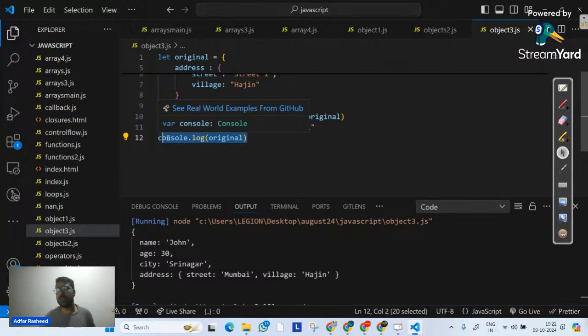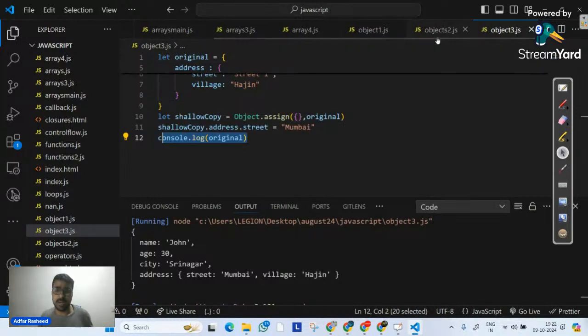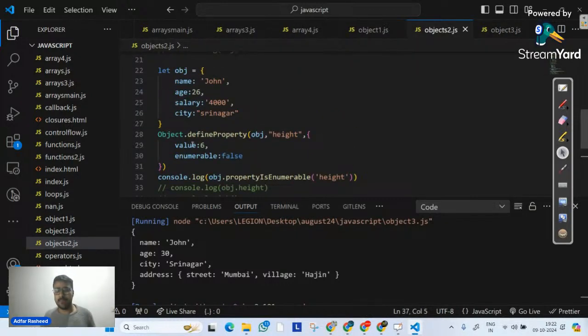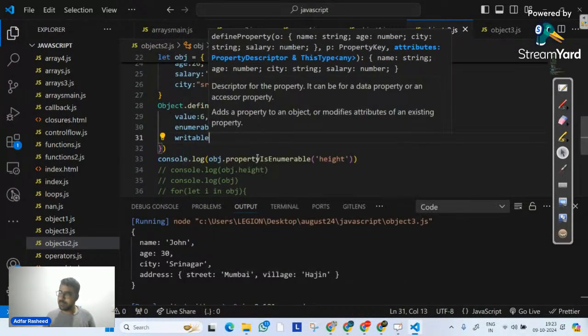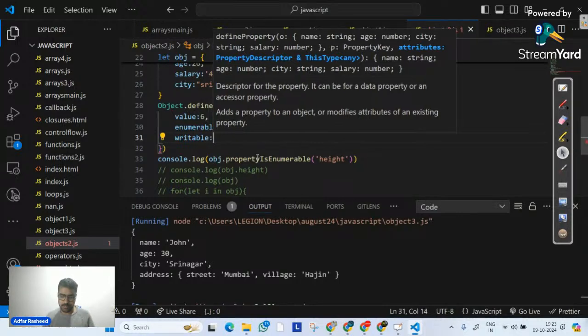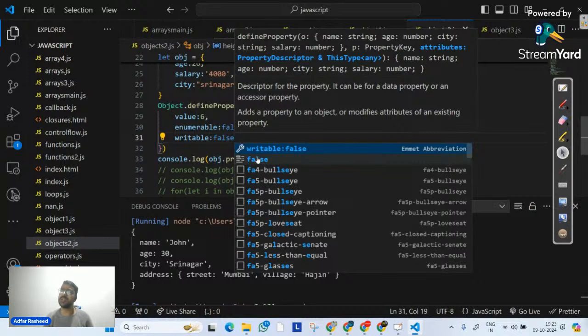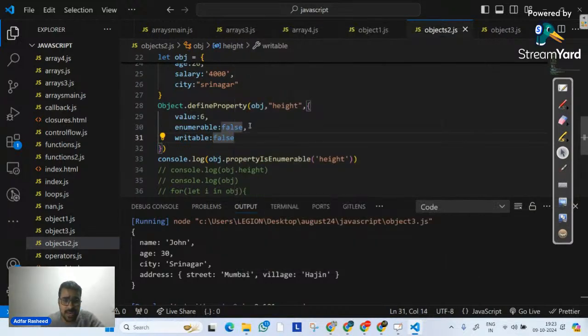You can also do one other thing. Since you have asked that question, that has reminded me of something else. We have defined Object.defineProperty, obj, height, value this. You can also write one other value here called writable. Writable means whether you want it to be writable after that, updated or not. So I can simply say false or true. So writable is also another property. Enumerable, writable. So if you want, once you create a property, to be enumerable but not writable, in that case also you can do it something like this.